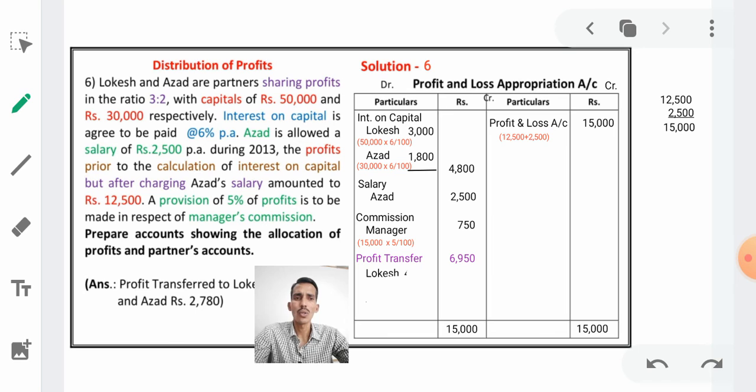Just see, we have to divide or distribute the profit to Lokesh and Azad. Lokesh profit is 6,950 into 3 by 5. How did it come 3 by 5? Because in the problem he has given 3:2, the profit sharing ratio is given. So 3 by 5 gives 4170, and Azad, we have to give Azad salary, sorry, Azad profit, 6950 into 2 by 5, that is 2780. I hope you can understand this problem easily.